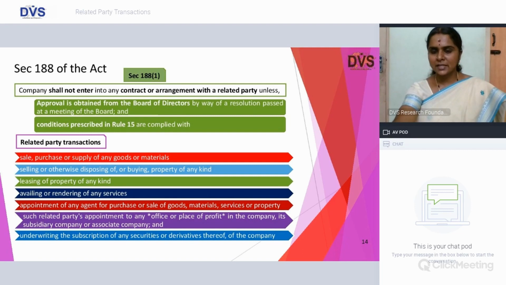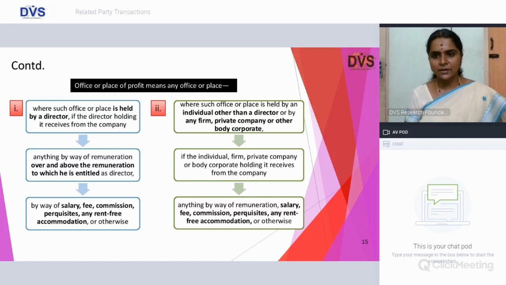We will discuss in the next slide about what is construed as an office or place of profit in terms of director or in terms of persons other than directors, and underwriting with regard to subscription of any securities or derivatives thereof. Office or place of profit, which is for a director, will be anything by way of remuneration over and above the remuneration which is already approved by the board or by the shareholders by way of fee, commission, salary, perquisite, accommodation, as the case may be.